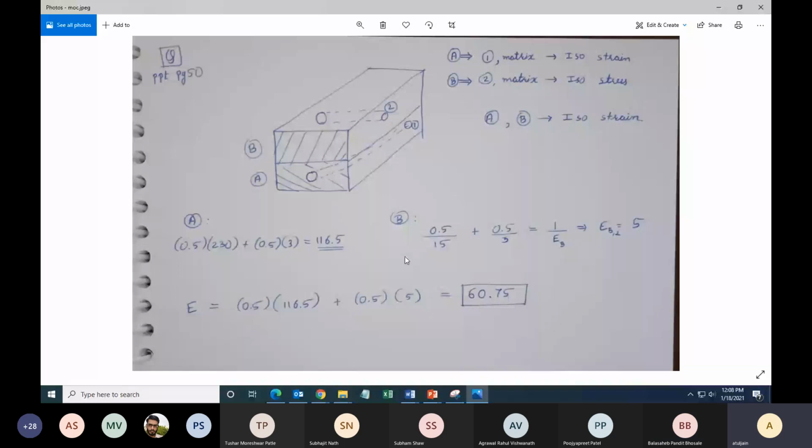Yes, for composite materials with unidirectional continuous fibers, one being my fiber direction, E2 is equal to E3. Correct or not correct? Correct, sir. So E3 for A is 5 gigapascal. E3 for B is also 5 gigapascal. So what is E3 of your entire composite material?